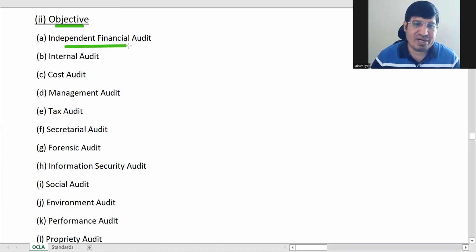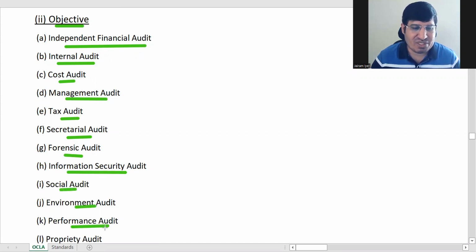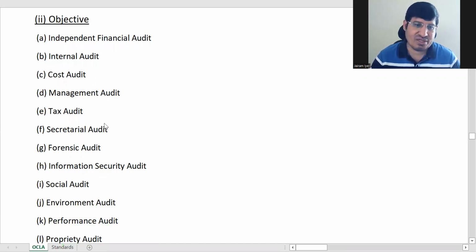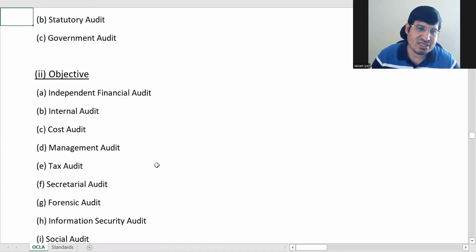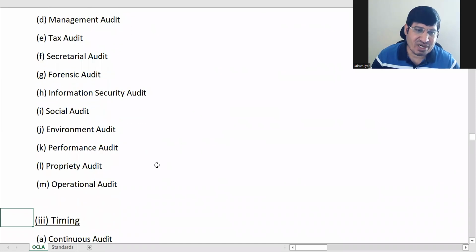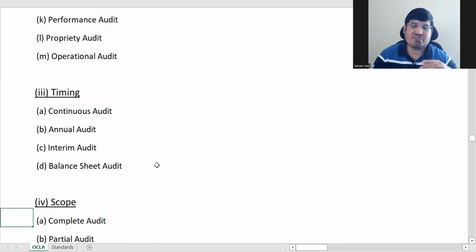One is independent financial audit. Internal audit, cost audit, management audit, tax audit, secretarial audit, forensic audit, information security audit, social audit, environment audit, performance audit, propriety audit. These many different types are there. Operational audit. Okay, so these are different types of audit based on the objective of the audit. We will not go into detail on all of them.